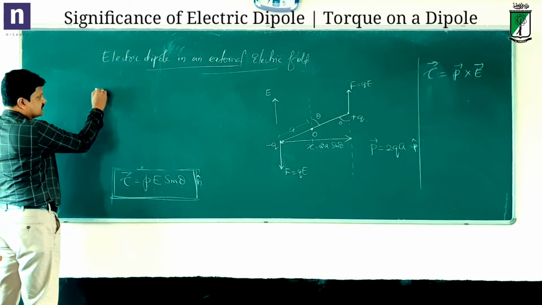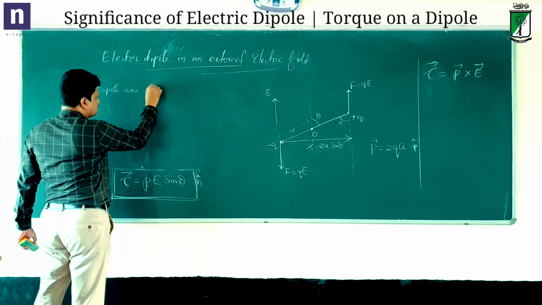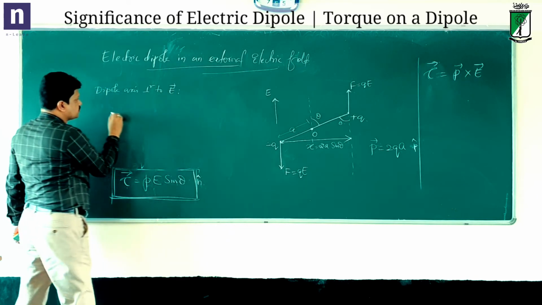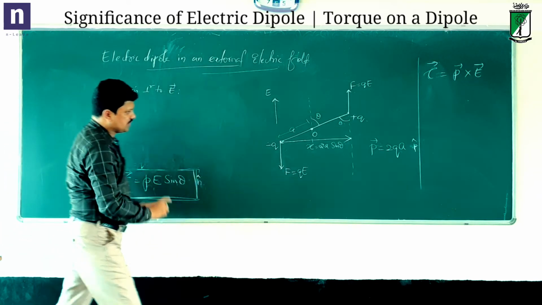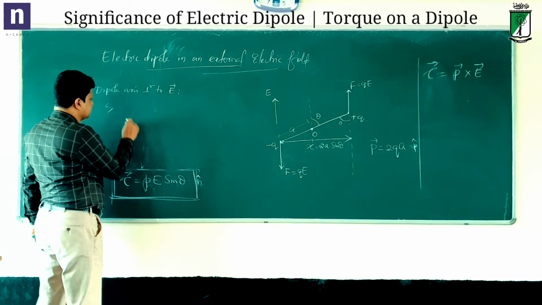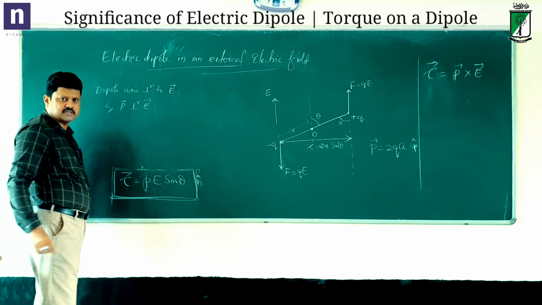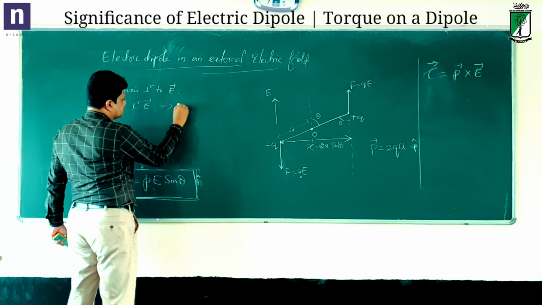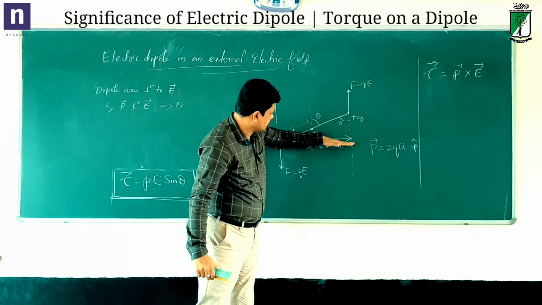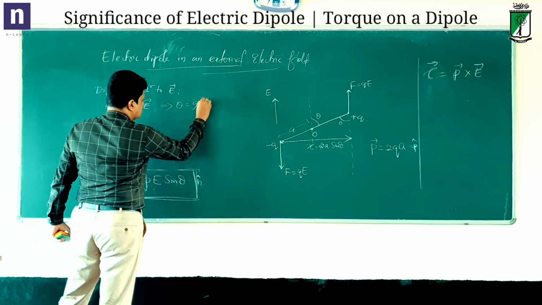That is, the dipole axis is perpendicular to the external electric field. Dipole axis means, of course, the P direction, right? So P is perpendicular to E. If this is the case, what is theta? If the dipole is horizontal and the electric field is vertical, theta is 90. So theta is equal to 90 degrees.